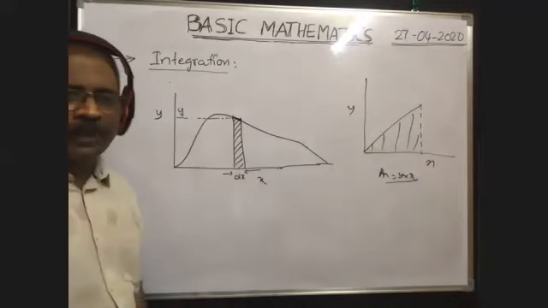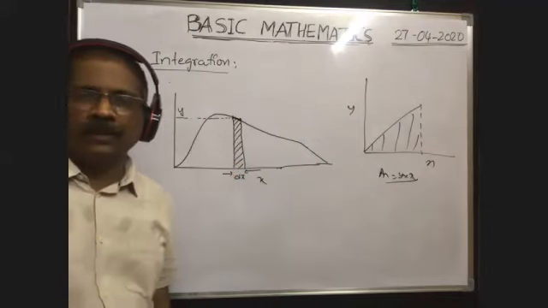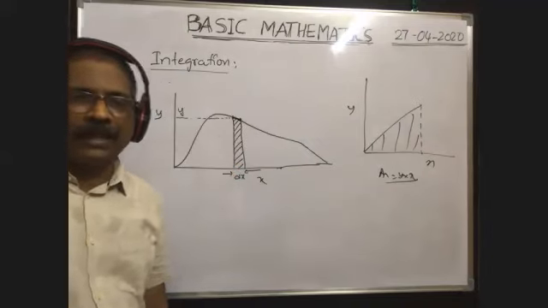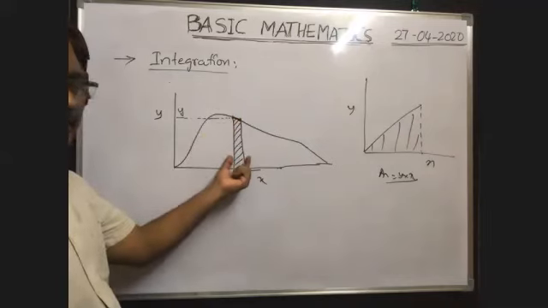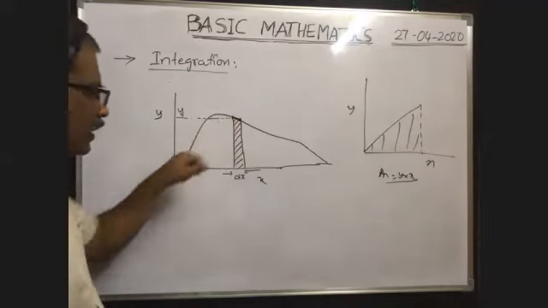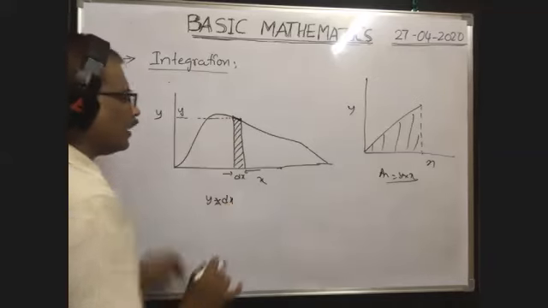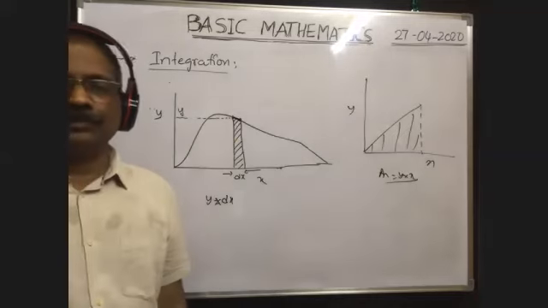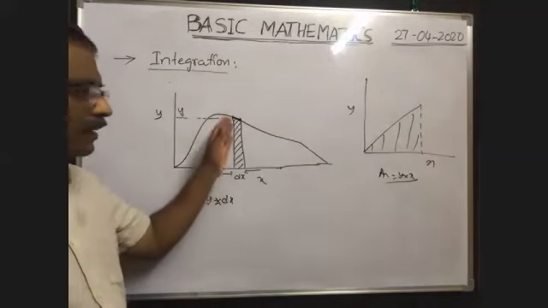Now you tell me. This element is approximately in the form of a rectangle. This length is equal to y, this width is equal to dx. Then length into breadth is the area, no? So y into dx. This is the area under this element.